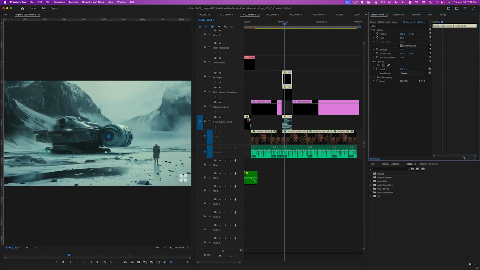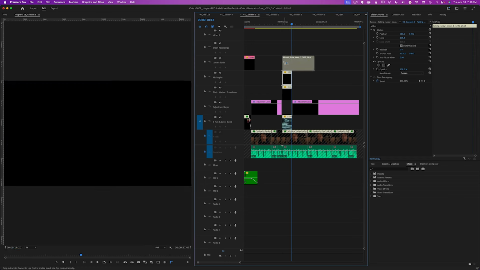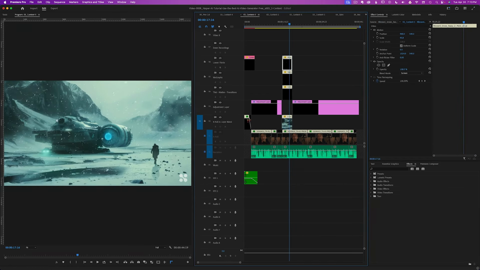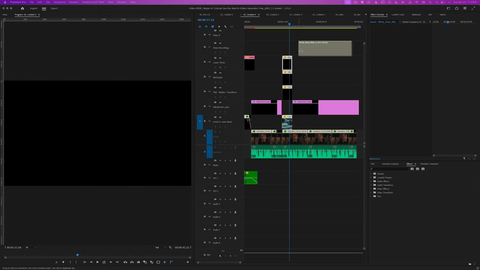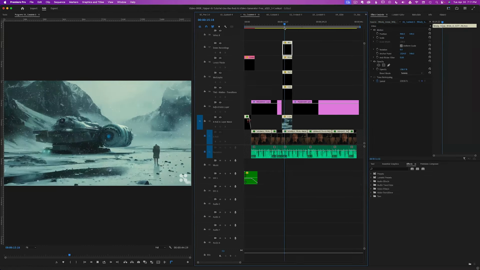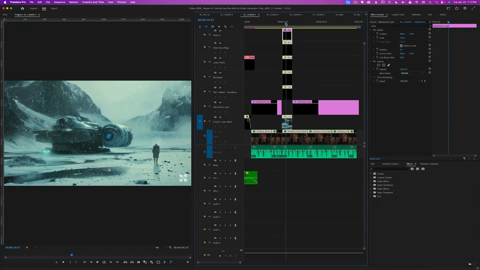Let's make some quick and dirty adjustments to get the idea across. I'm going to stack 4 atmospheric layers on top of each other to create variety and depth, emphasizing the cold environment. I scaled the layers to fit the scene. Each layer was shot against a black background, so I switched the blending mode of the layers to screen. Then I add adjustment layers and adjust the color with the Lumetri color effect.